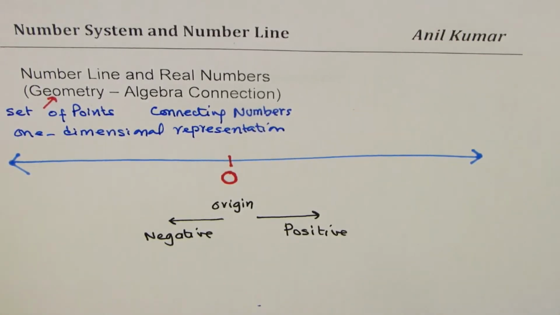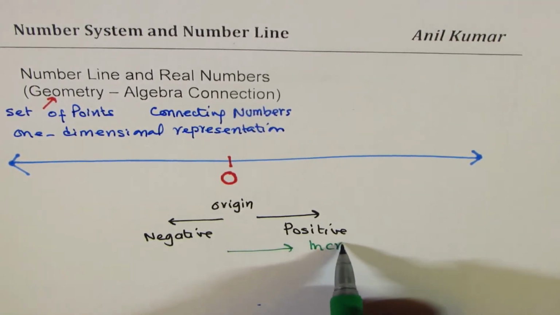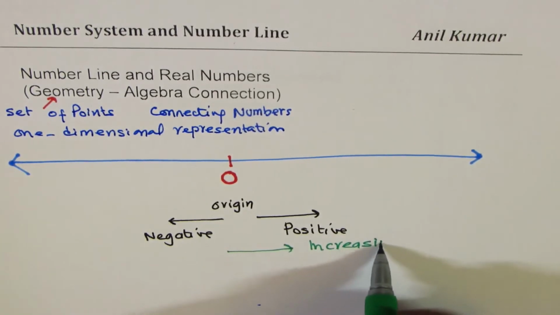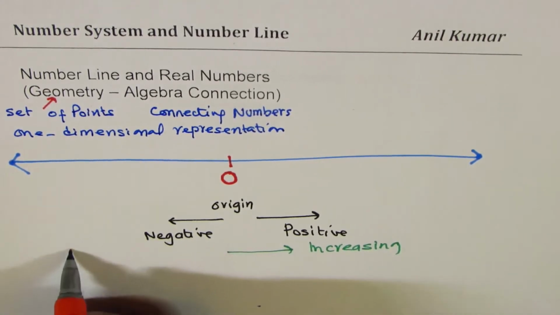As you move right, we say numbers are increasing, and as you move left, they are decreasing.